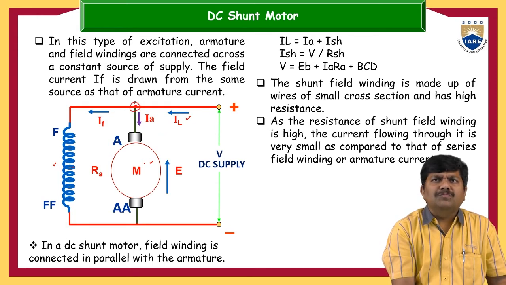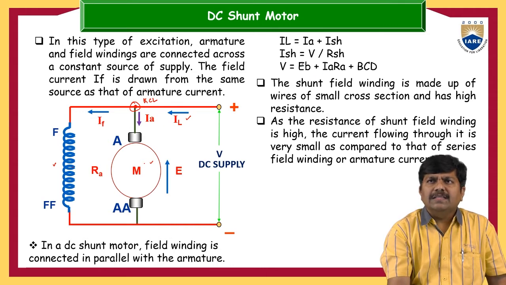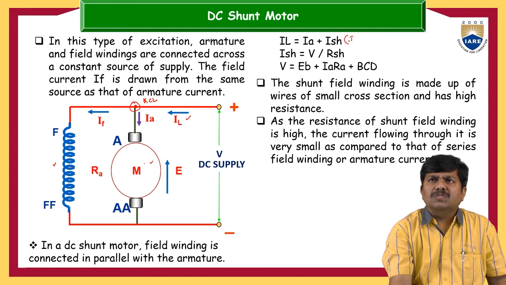If you observe clearly, the sum of the current will be flowing into the armature and the remaining current will be flowing into the field coils. Suppose at this particular point we apply Kirchhoff's current law: incoming current is equal to outgoing currents. So IL is equal to IA plus ISH, or this ISH is sometimes also represented as IF.